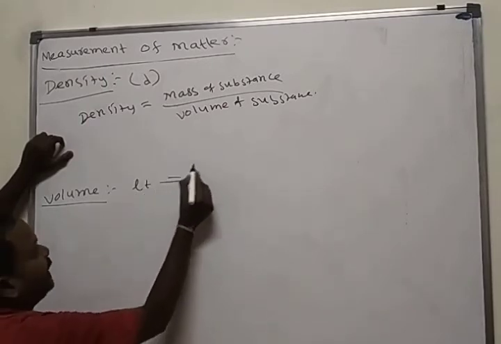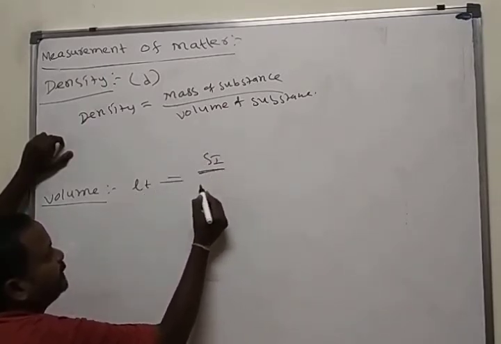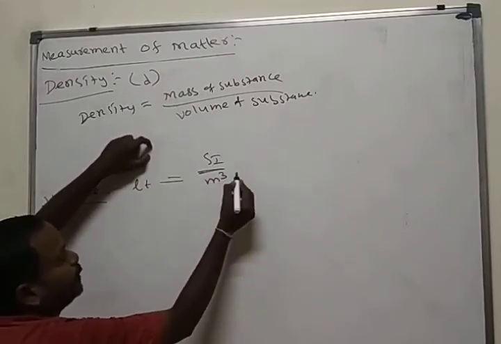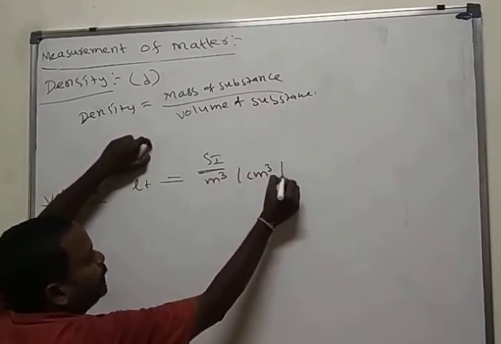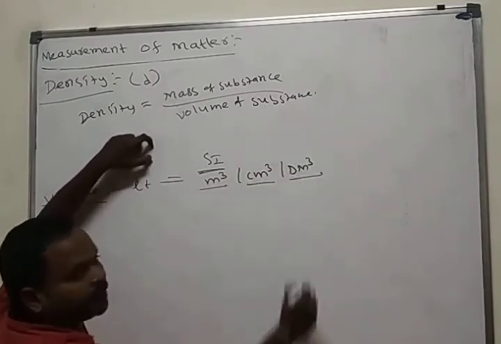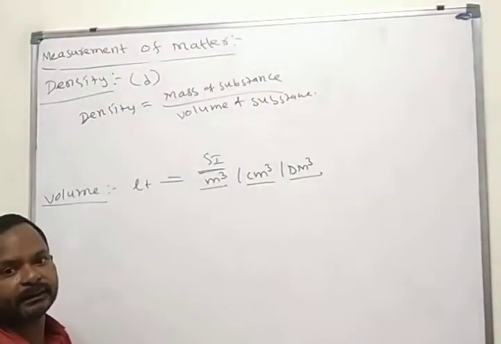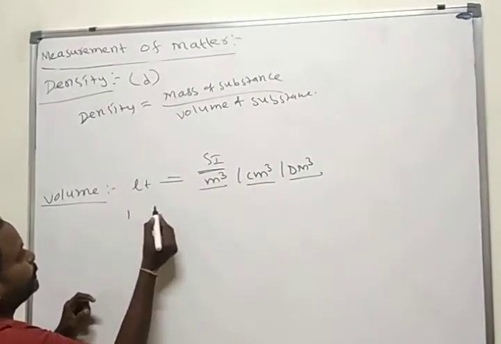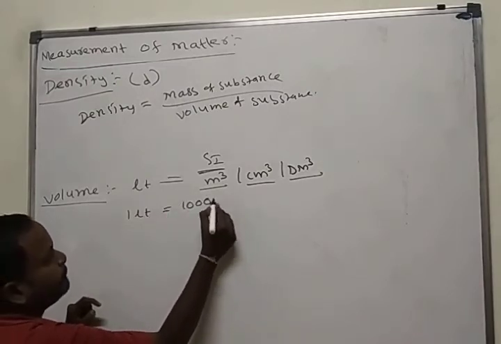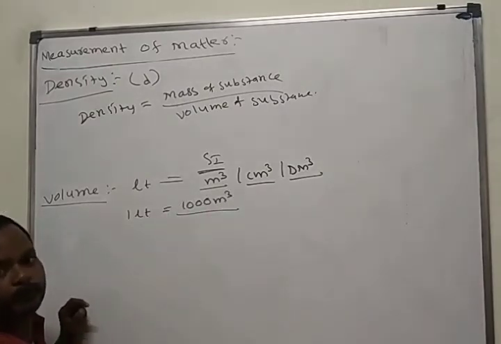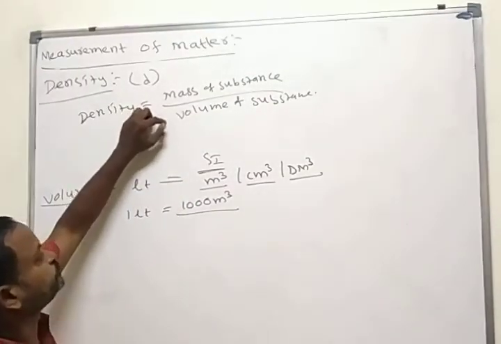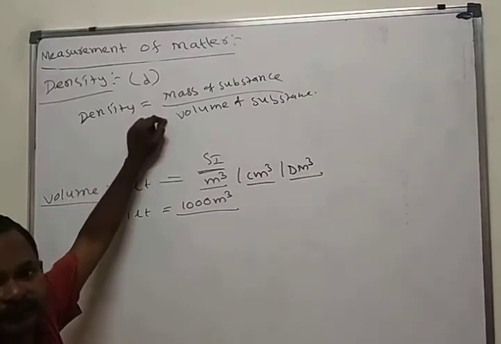The SI unit for the density is meter cube, or centimeter cube, or decimeter cube: cubic meter, cubic centimeter, cubic decimeter. We mention like that. 1 liter is equal to 1000. Okay, here the mass of the substance.